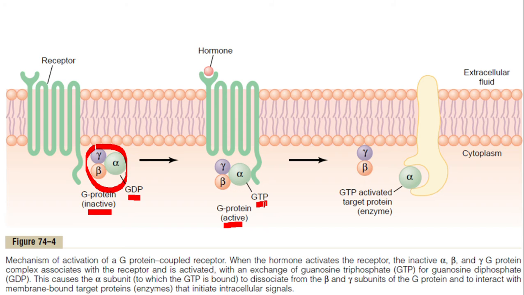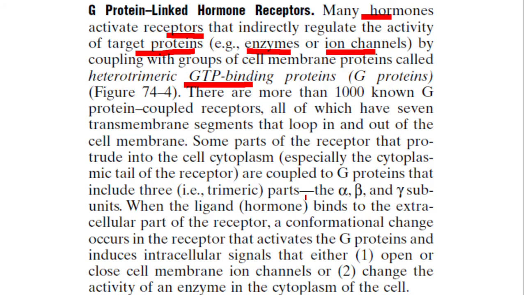And what was the purpose of the binding of hormone? The purpose of the hormone binding was to activate the G protein. Now, what happens, this GTP activated protein is now interacting with another molecule. What do you see here? It is activating another molecule. It is a protein molecule. This activation will lead to a series of biochemical reactions inside the cell. You see here, the same thing is written here.